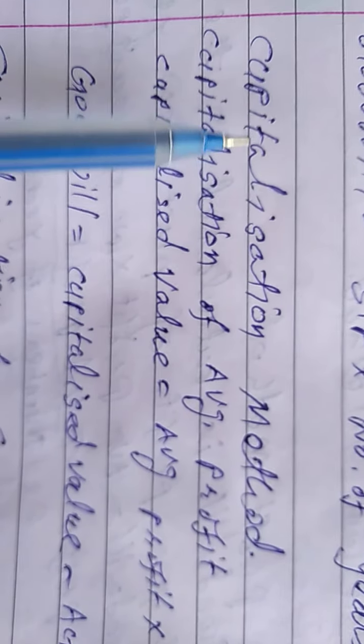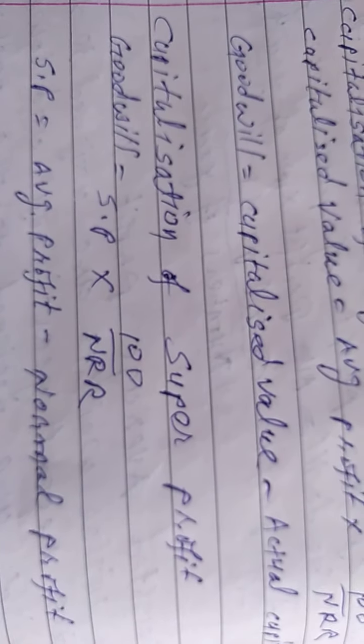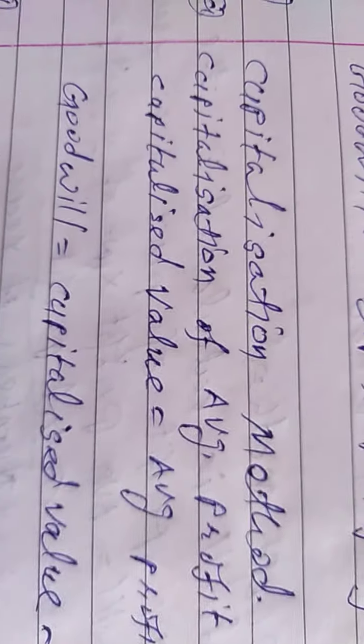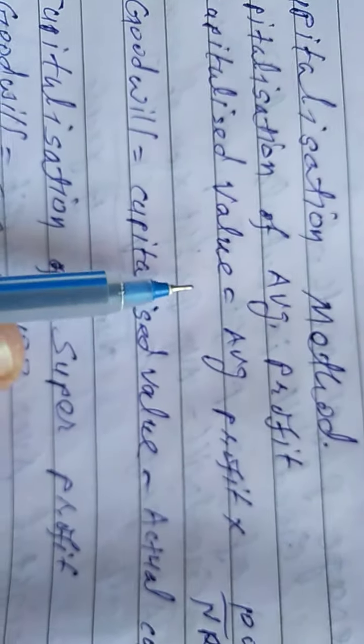Now the fourth method for calculating goodwill: capitalization. In this there are also two types of method, capitalization of average profit and capitalization of super profit. In capitalization of average profit, first of all we have to find the capitalized value. Capitalized value is equal to average profit into 100 upon NRR.